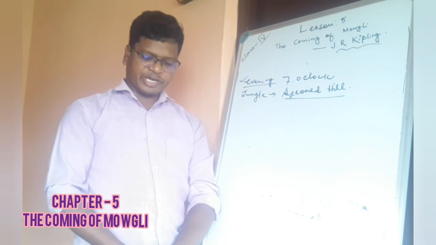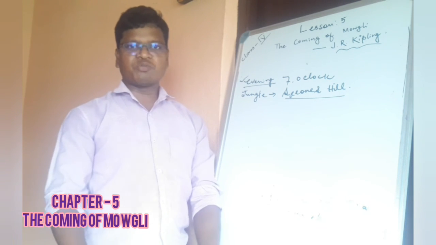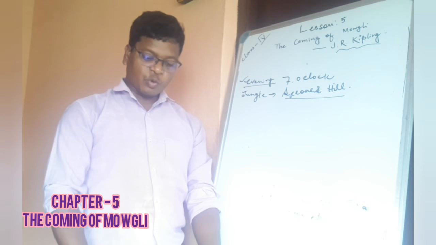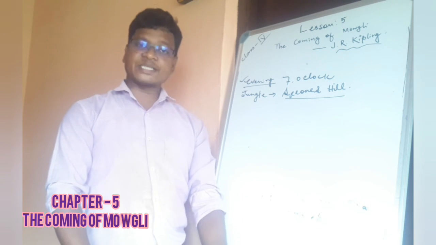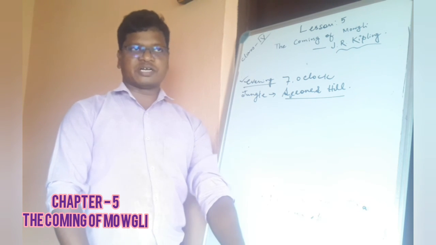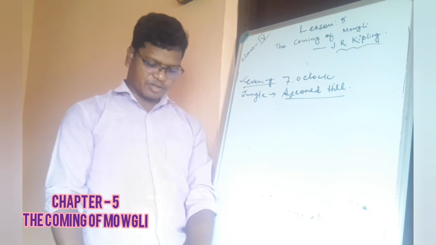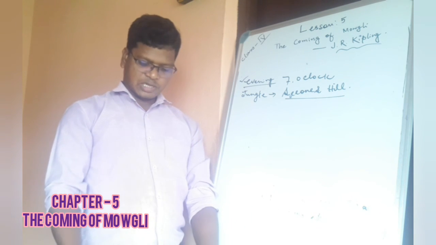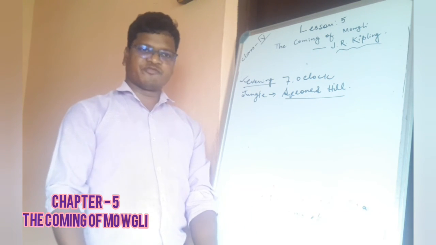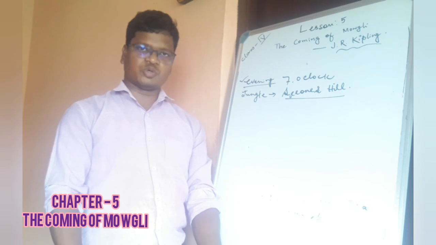So this way you can form some questions. Maybe one more question as we can write here. Who was Tabaki? Why was he disliked by the other animals? You have to write who was Tabaki. And the other questions you can very well write down as I have already told you during the live class.